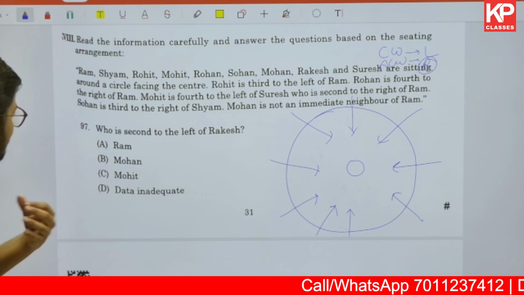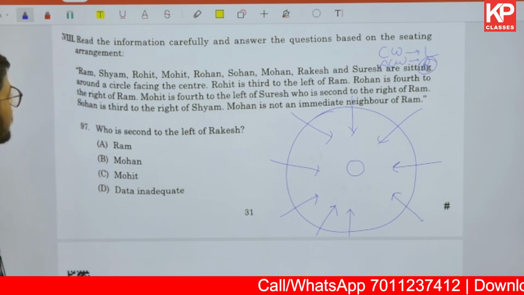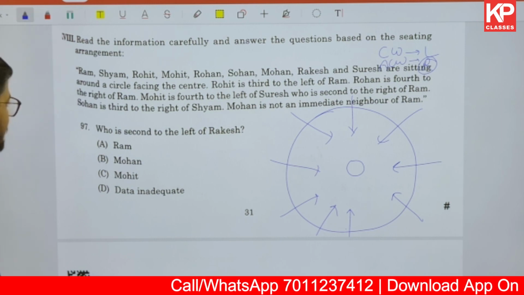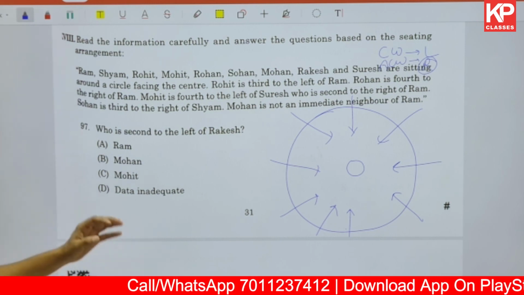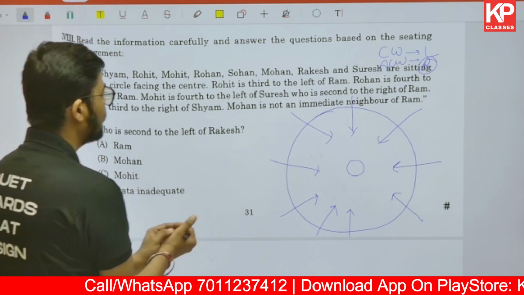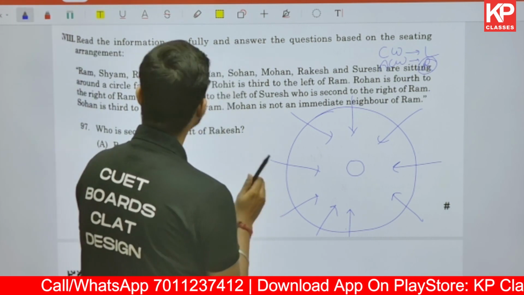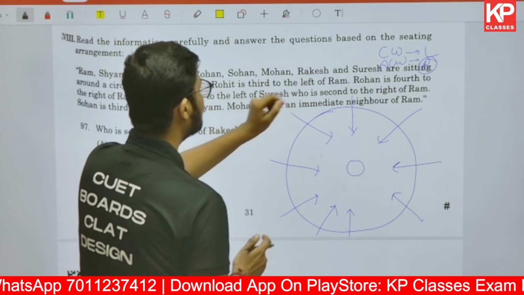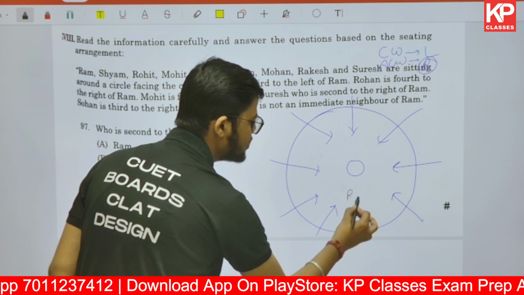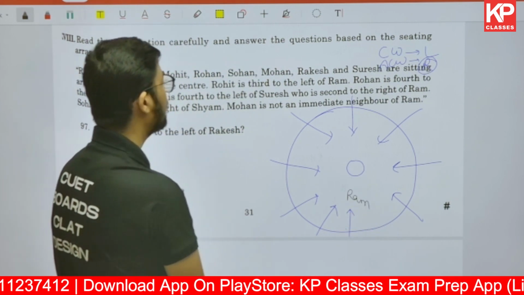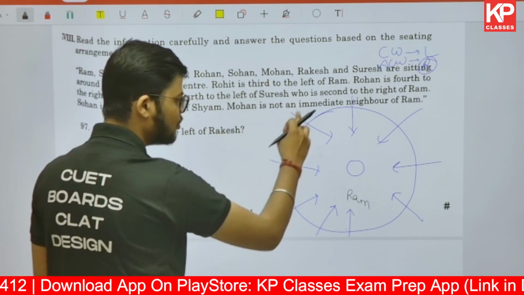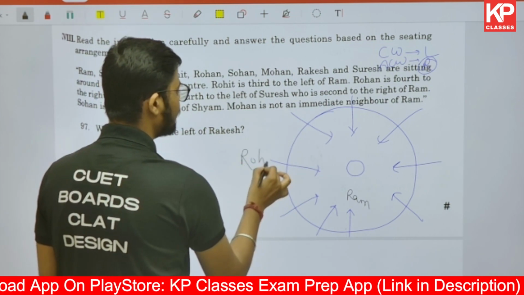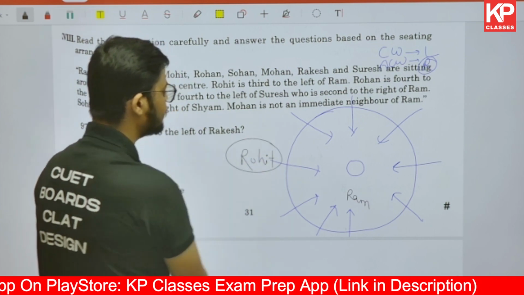So it says Ram, Syam, Rohit, Mohit, Rohan, Sohan, Mohan, Rakesh and Suresh are sitting around a circle facing the center. Rohit is third to the left of Ram, right? Now we can start the question from any point. So I'll establish Ram first. Suppose Ram is at this place. Rohit is third to the left. Now clockwise direction will be given: first left, second left, third left. Rohit is third to the left of Ram, so Rohit will be sitting somewhere here.